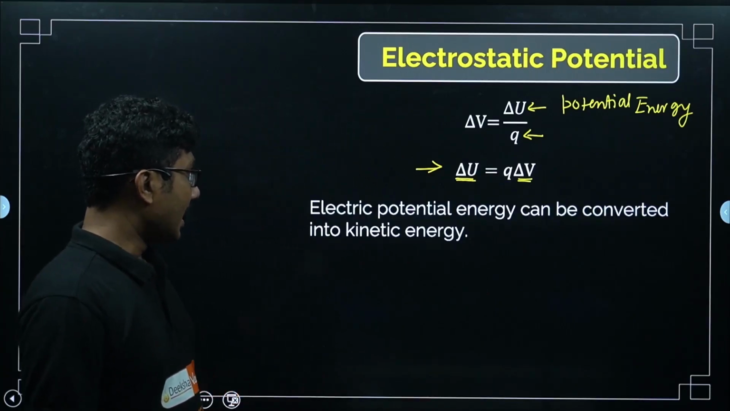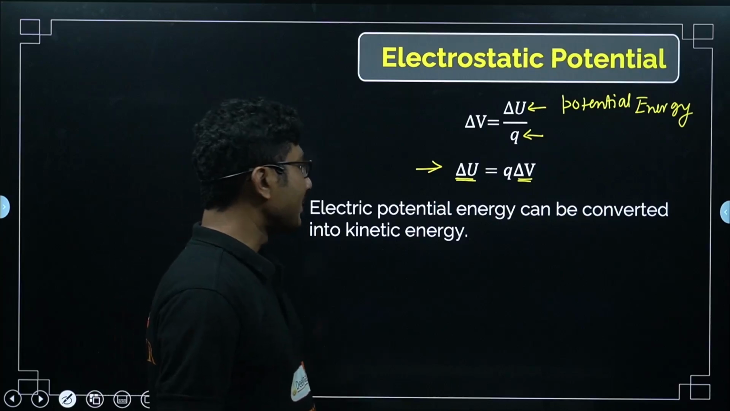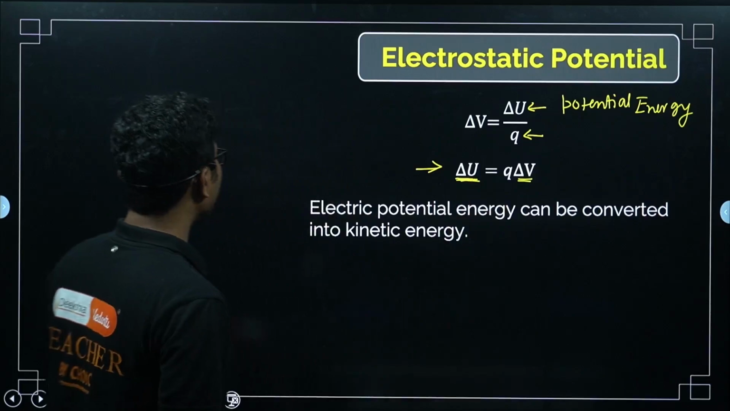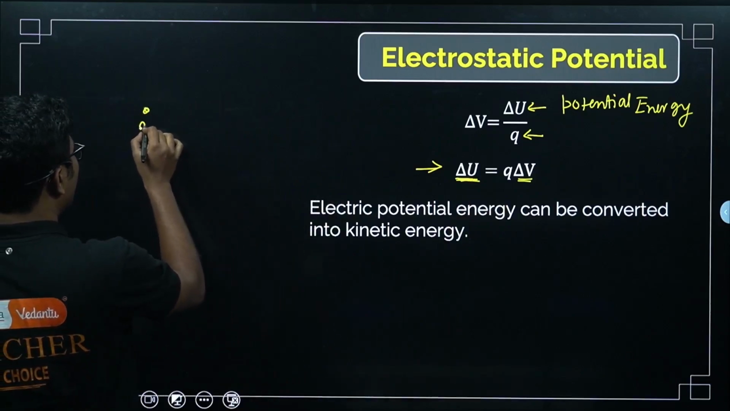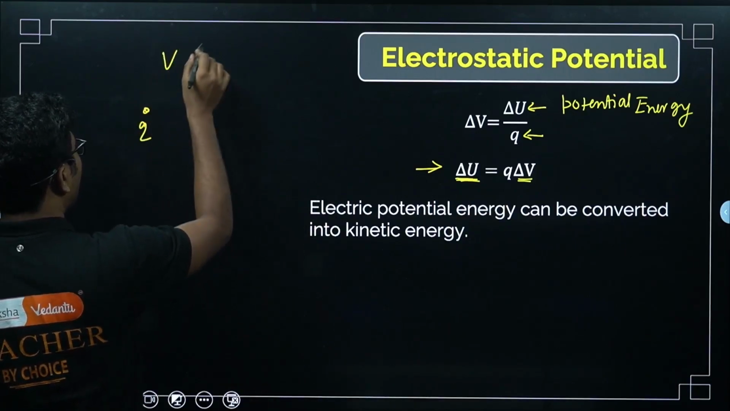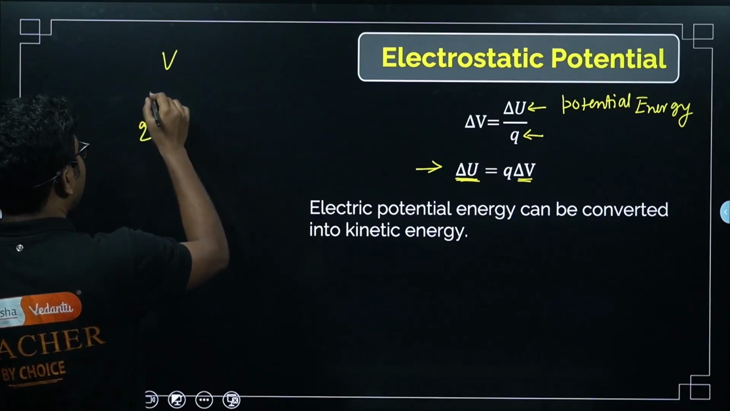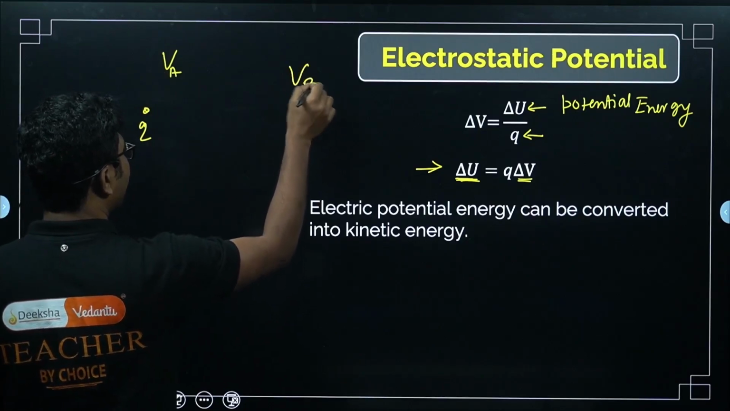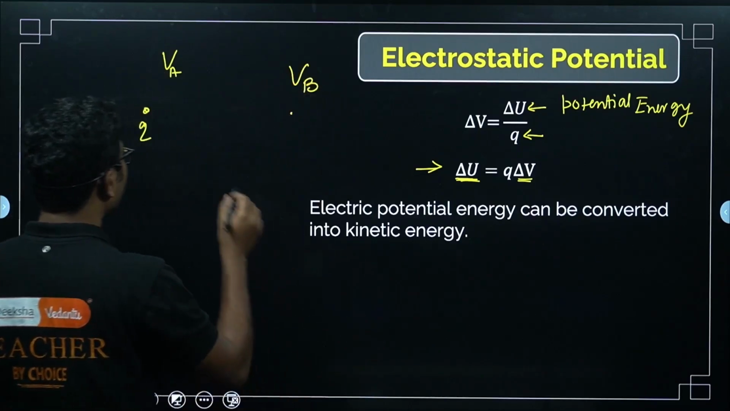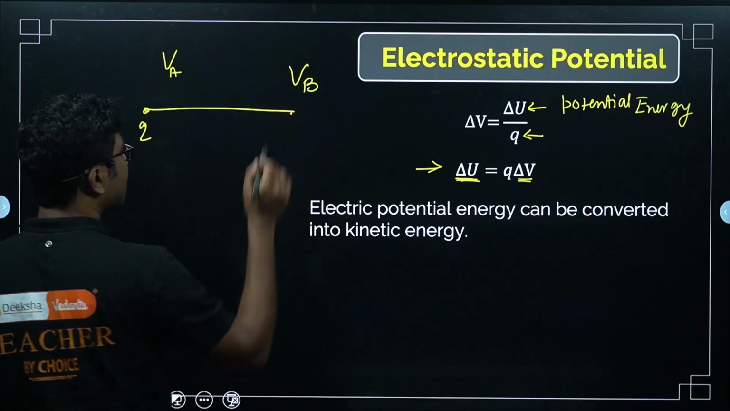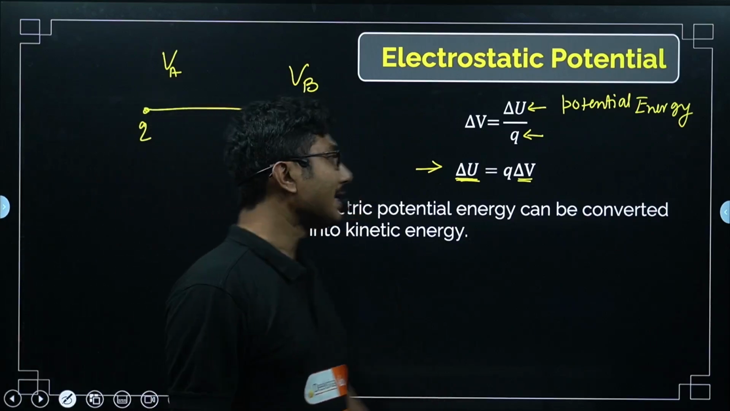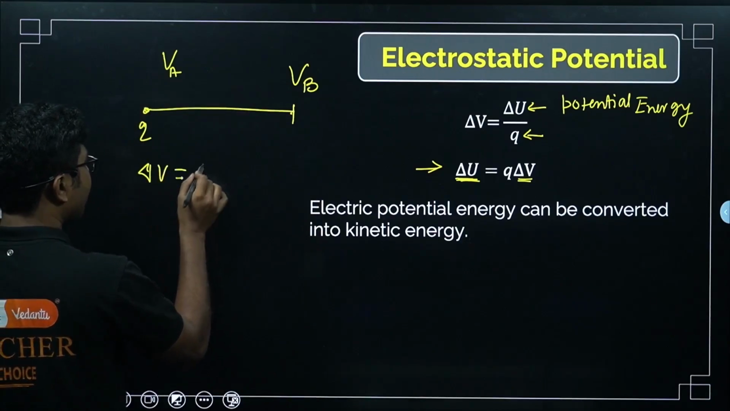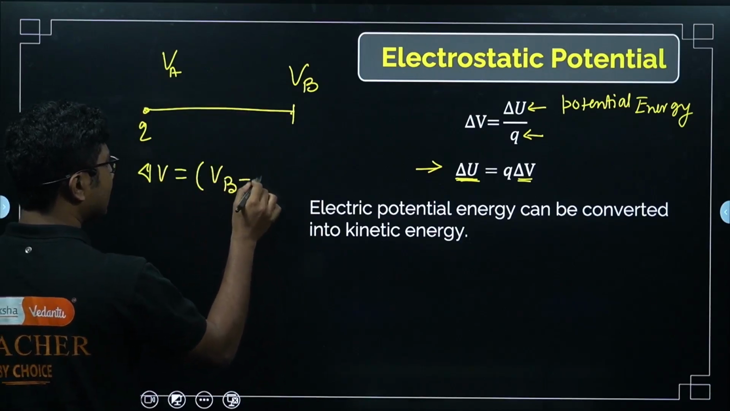Now, electric potential energy can be converted into kinetic energy. For example, when you take a charge, say Q, and keep it in a potential field at point A, where potential is VA, and it reaches a point B, VB. You have solved this kind of question, and they asked you what is the final kinetic energy. So the potential difference is delta V, and delta V is final potential minus initial potential.